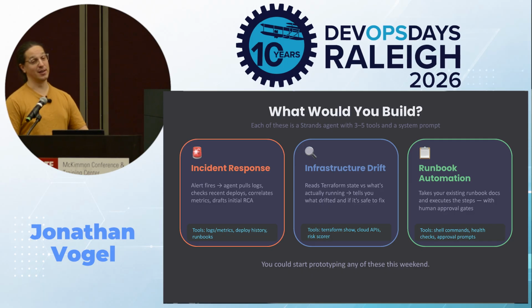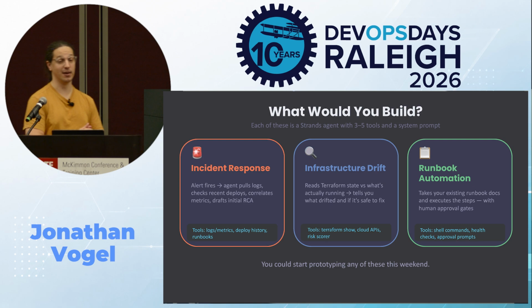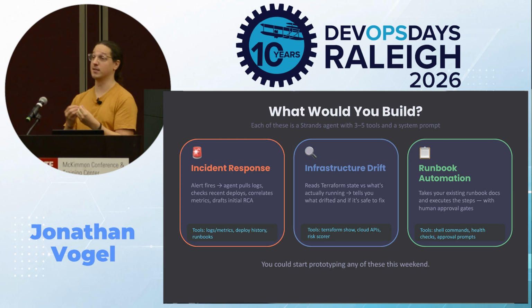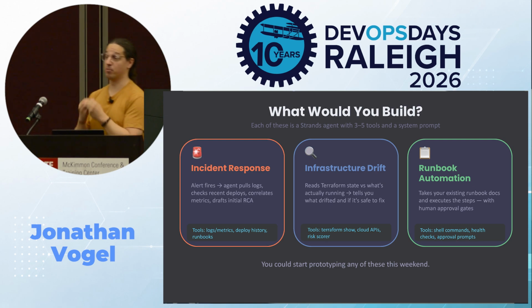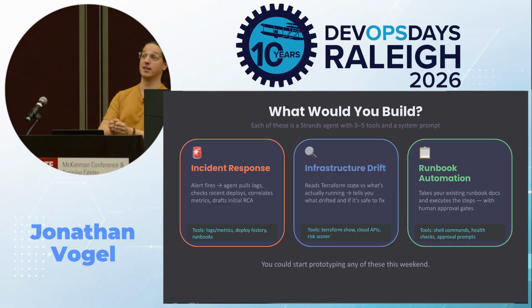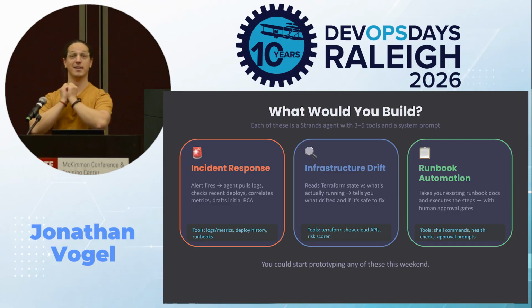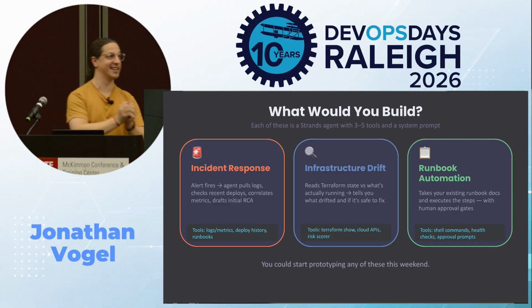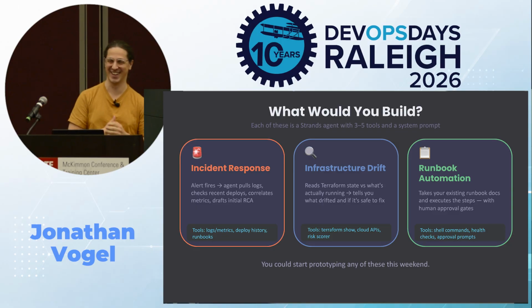Runbook automation. So you've got runbooks, everybody does. Nobody likes executing them manually during an incident. So an agent could read the doc, execute the steps, and pause for your approval before anything destructive. To echo Seth's point, we don't automate all the remediation things necessarily, right? We want some human in the loop sometimes.